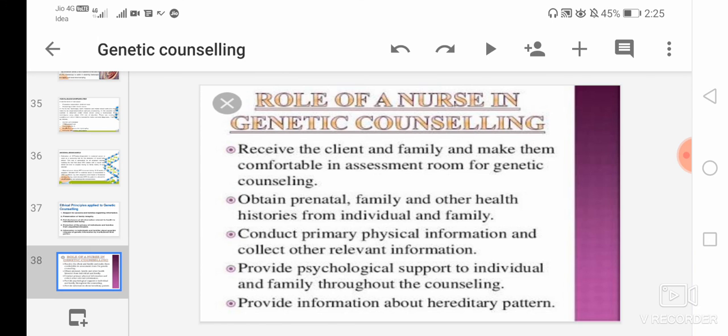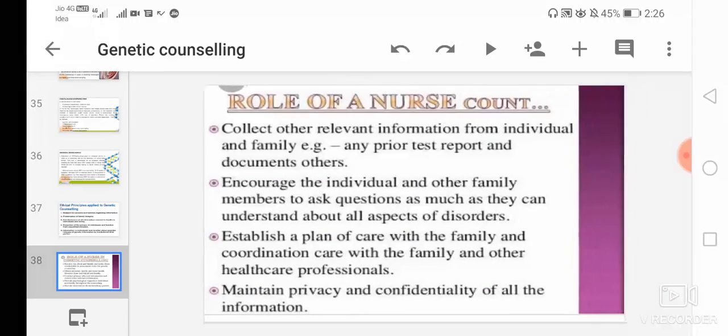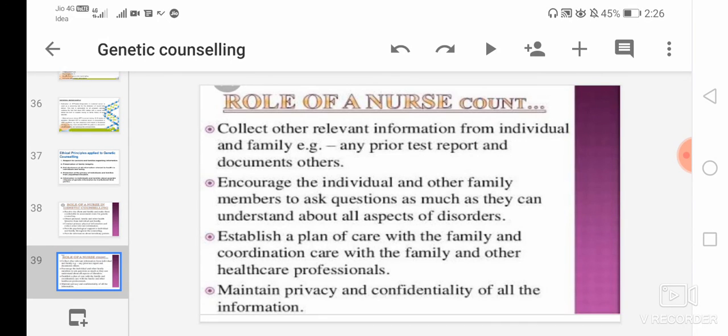The nurse has to conduct the primary physical examination and collect other relevant information, and provide psychological and psychosocial support to the individual and family throughout the counseling. The nurse has to provide information about hereditary diseases and their patterns, and also collect other relevant information from the individual and family, for example any prior test reports or any documents.